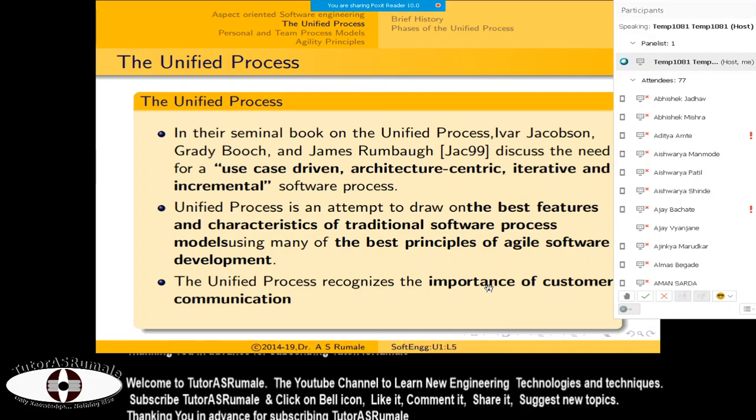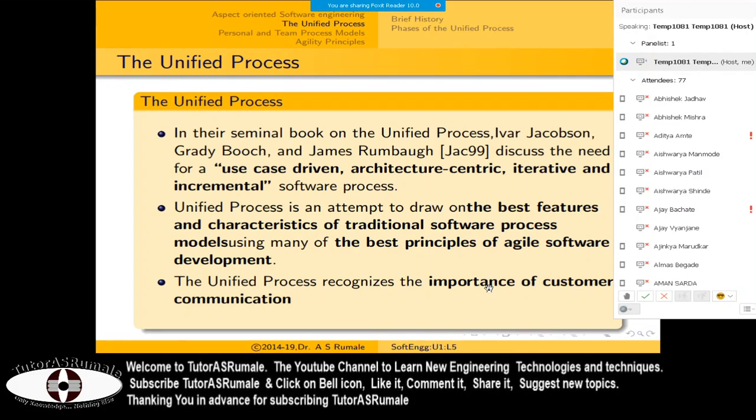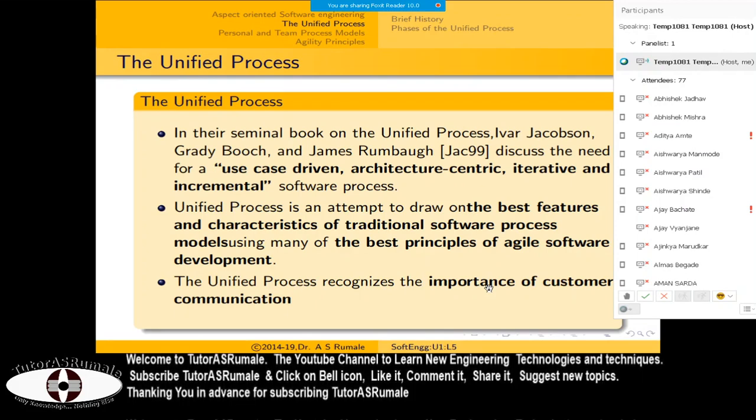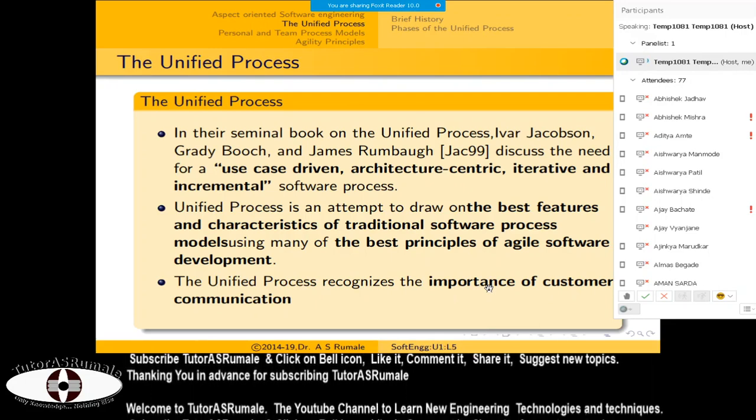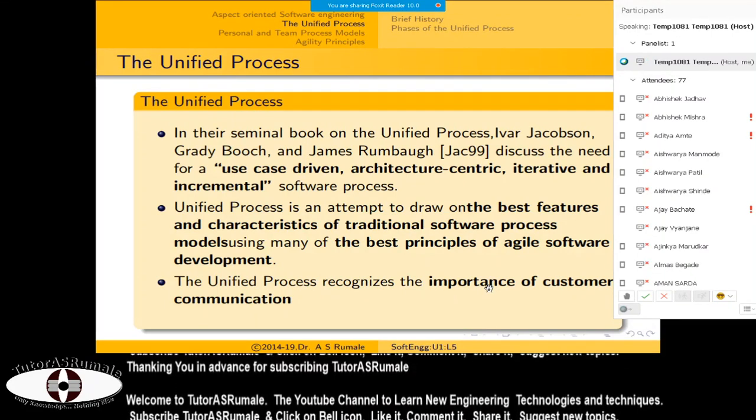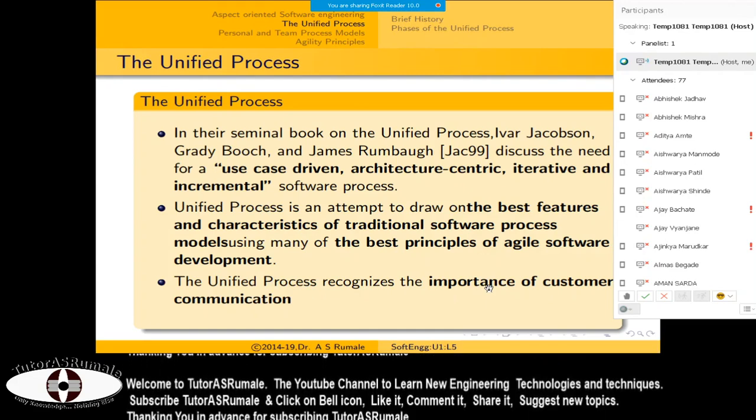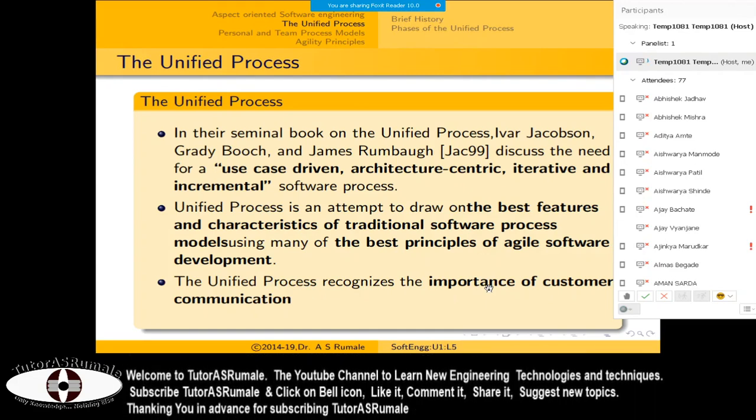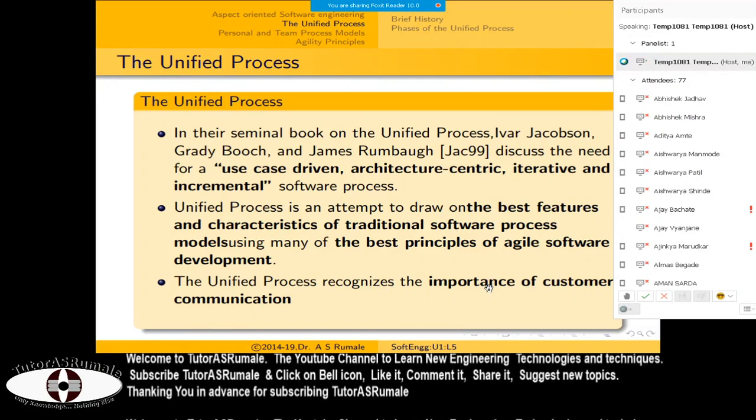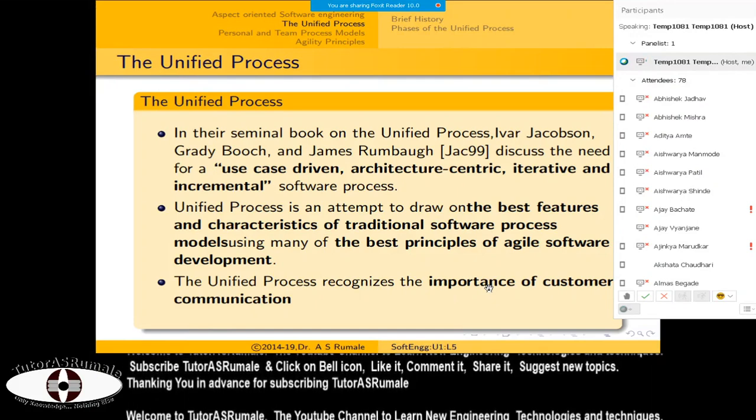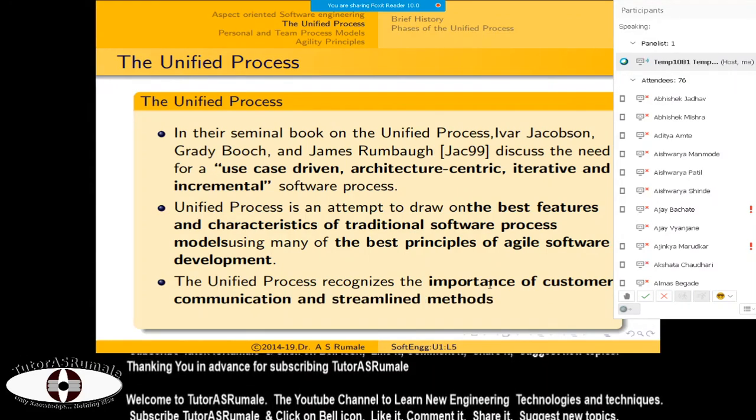The unified process recognizes the importance of customer communication. You know that software is a product. A product requires a market, meaning there are people ready to buy that product if it satisfies their demand. This is very important while developing any software, because software is a product and there are buyers for it. You have to communicate with the customer in various ways to know their requirements, and only then can we create and custom build software. Even for operating systems, they require customer feedback on beta testing.